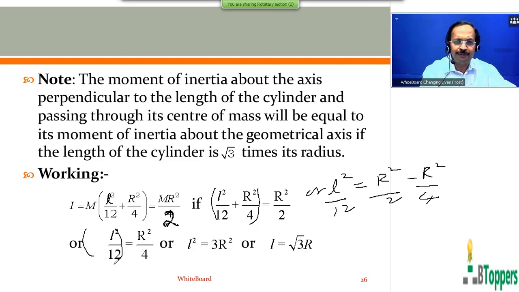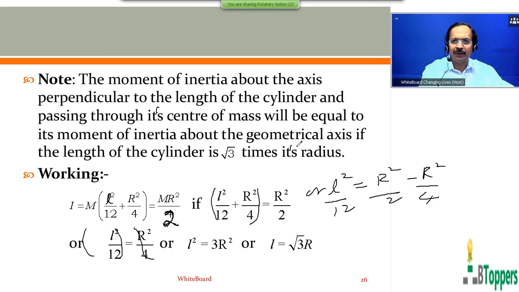Or you get L square by 12 is equal to R square by 4, or L equal to R into root 3. So the conclusion is that the moment of inertia about the axis perpendicular to length of cylinder and passing through center of mass will be equal to its moment of inertia about the geometric axis if the length of cylinder is root 3 times its radius.